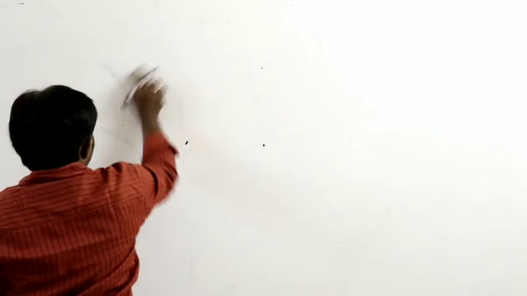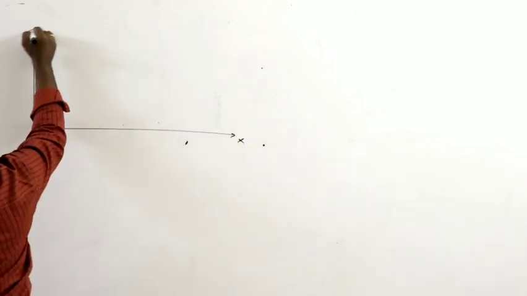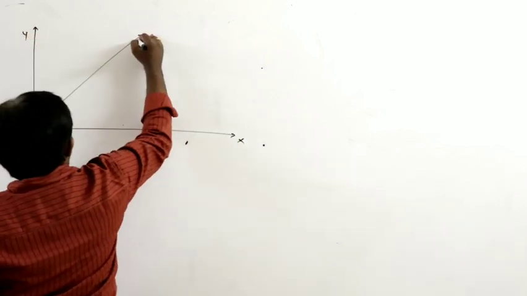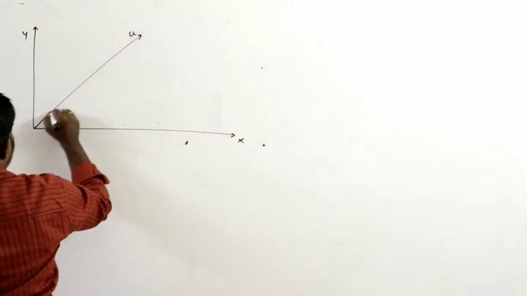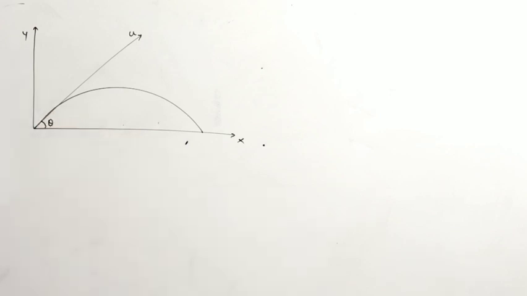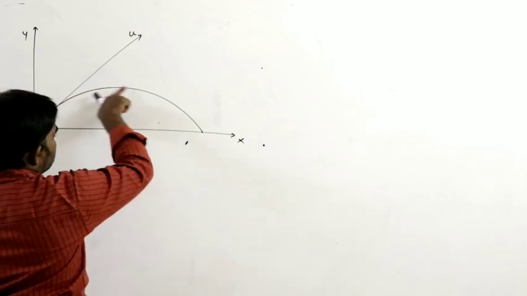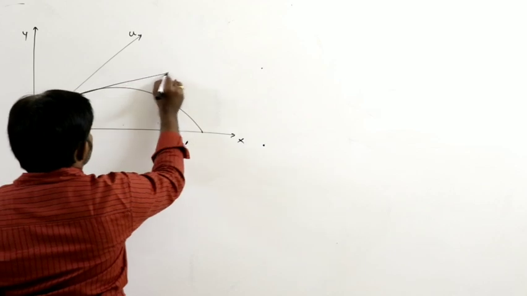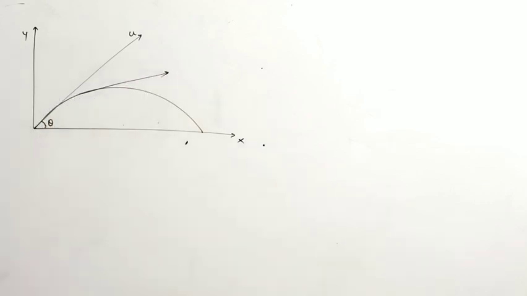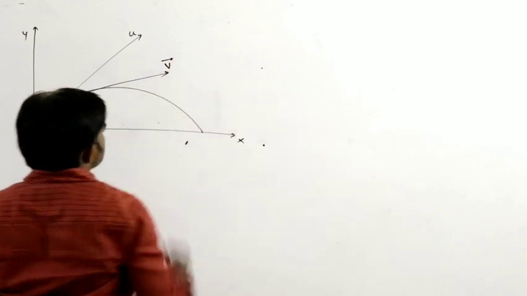See here, clearly we can discuss this. This is the x component and this is the y component. The body is projected like this and the path of the body is like this. Initially it makes an angle theta here. After a certain time, the path of the body is like this. If you draw the tangent at this position, that gives the direction of the velocity vector. After time t seconds, this is the velocity vector v bar.